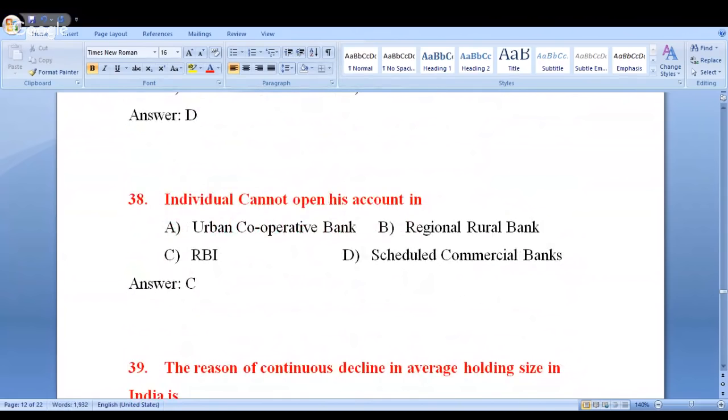As you know already, individuals cannot open their account in RBI. We can open our accounts in all the remaining banks except RBI. RBI accounts are basically meant for the government.